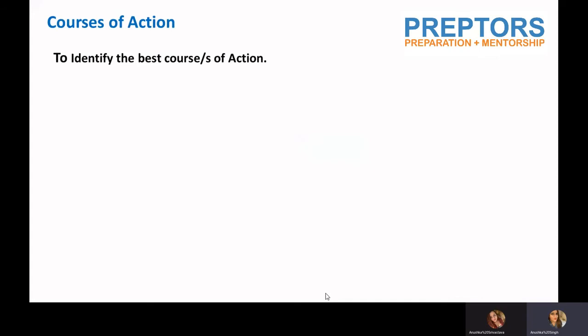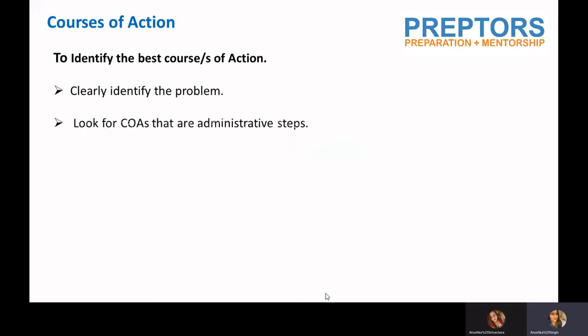So to identify the best course or courses of action, the first thing is I need to identify the problem at hand. Now again, a problem requires an action. Comments, suggestions, assumptions do not require action. So if you read the question well and you feel that there are some suggestions made or some comments given, they will not require any action. But only a problem will require a course of action, right?